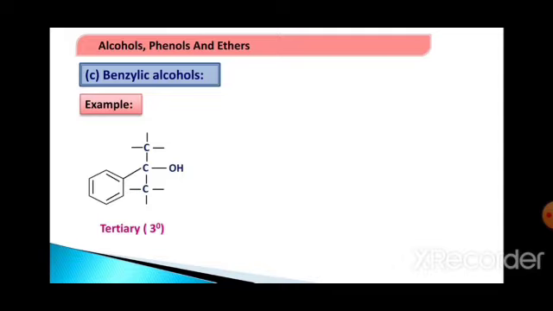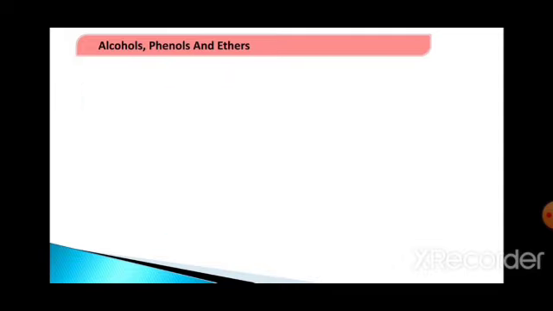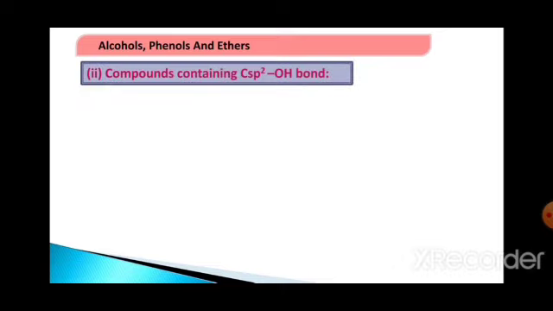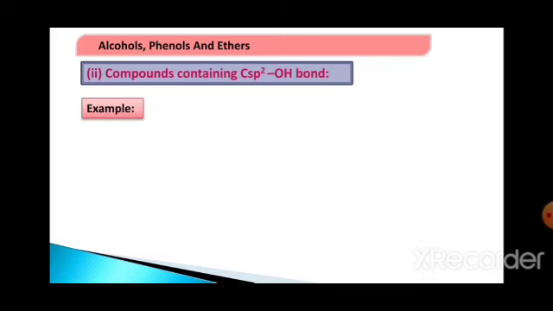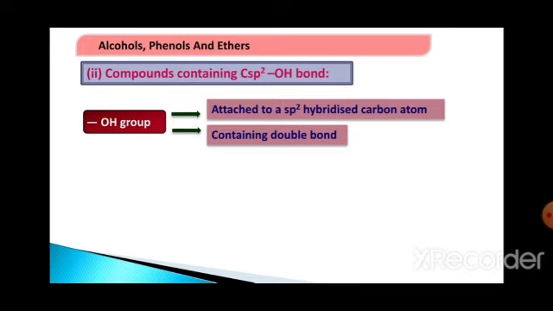Now sp3 is over. The other hybridization which we have mentioned already is the sp2 hybridized carbon. That means OH is attached to an sp2 hybridized carbon. In simple words, we can say they are compounds containing a simple double bond. An sp2 hybridized carbon is nothing but one containing one double bond. These sp2 hybridized carbon atoms containing OH are also called vinylic alcohols. The common name for them is vinylic alcohols.